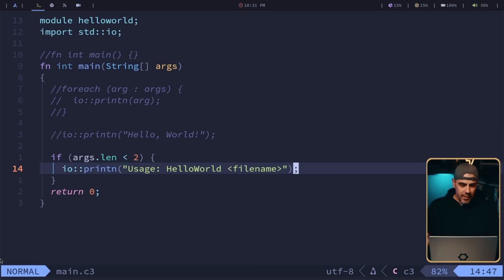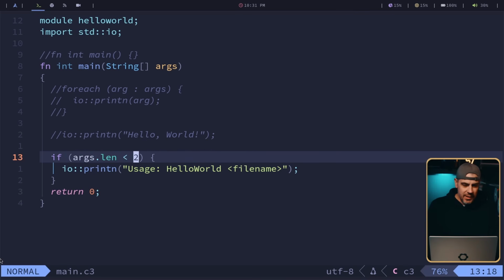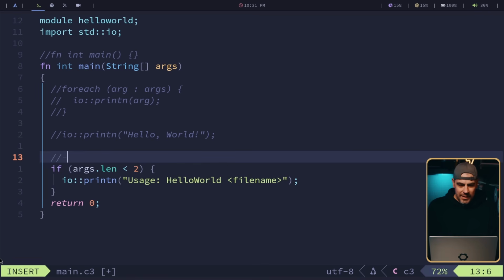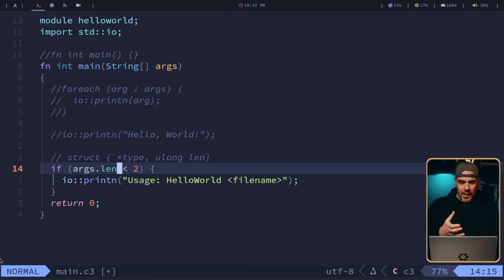And a note here, our args.len, our args here must be a slice, because if I recall, it's actually like a struct with some kind of type, and then the length here, which is probably a ulong, and I believe this is some kind of pointer to a type. So that's what a slice is. It has your type, and then it gives you the length. So arrays do not decay in C3, which is pretty handy. So you don't have to pass the length. It's actually included already.